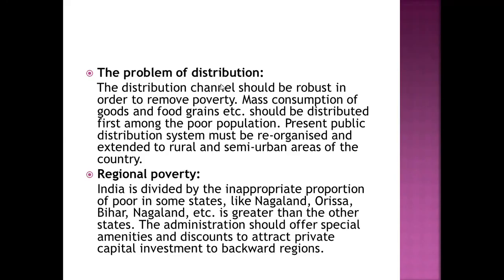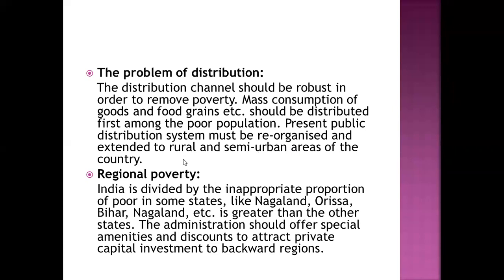Next point is the problem of distribution. The distribution channel should be robust in order to remove poverty. This channel may help to remove poverty. Mass consumption goods like foods, grains, etc. should be distributed first among the poor population. The present public distribution system must be reorganized and extended to rural and semi-urban areas of the country.